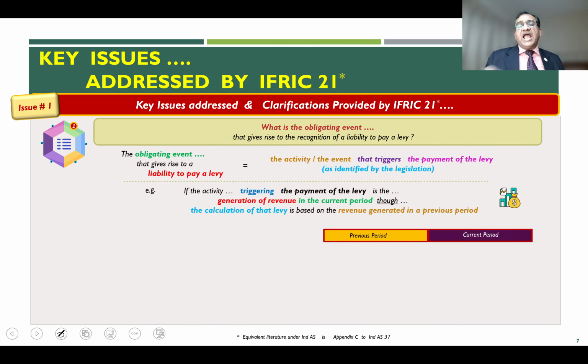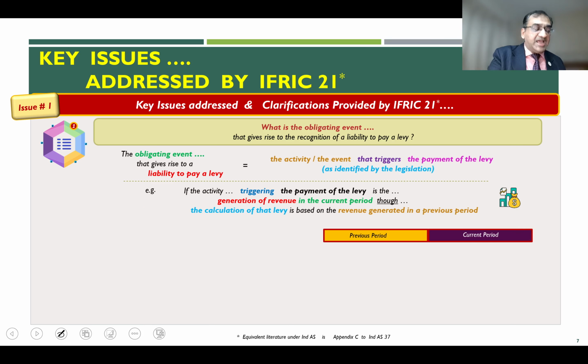So for example, if the activity triggering the payment of the levy is generation of revenue in the current period, then in the current period, if you start generating revenue, the trigger of the payout happens. The liability gets started at this point in time, the moment you start generating revenue in the current period.